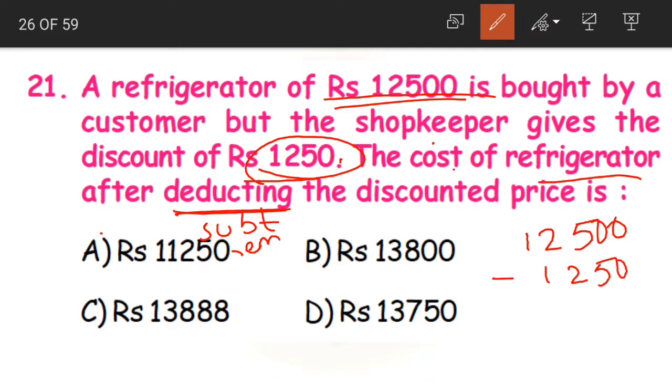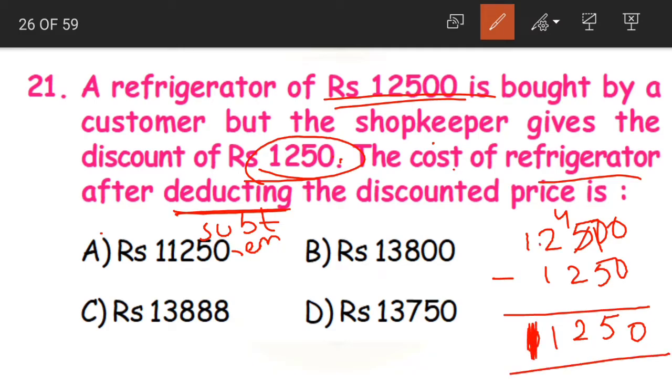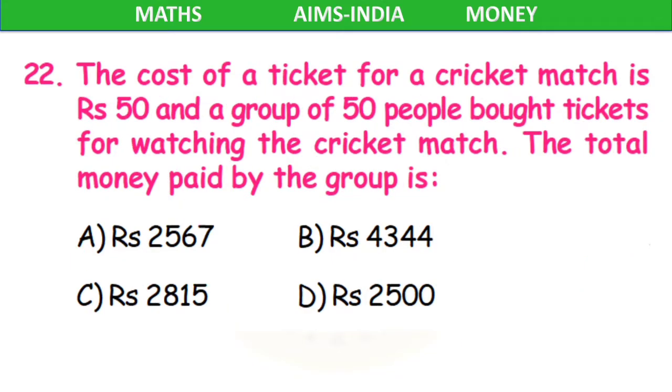12,500 minus 1,250. 0, borrowing 5, 2, 1, 0. Sorry, 1. Here 1, right? Sorry. 2 minus 1, 1 and then 1. 11,250 is our answer. The cost of the refrigerator after deducting the discounted price is 11,250 rupees. Clear, children? Moving on.